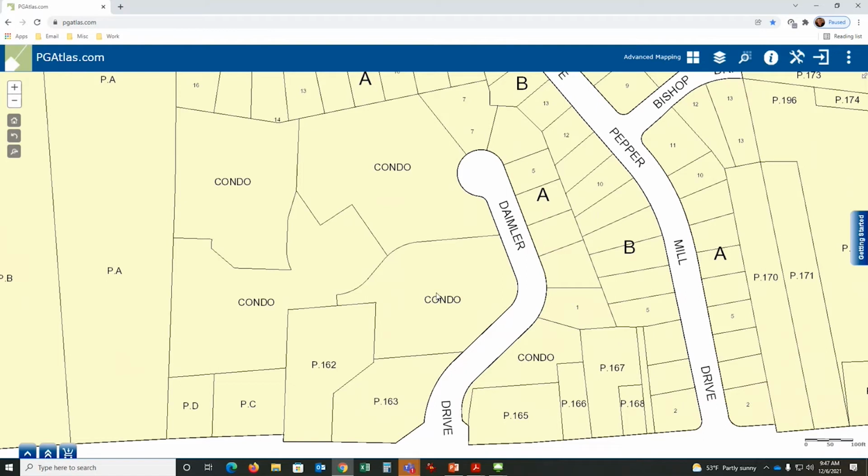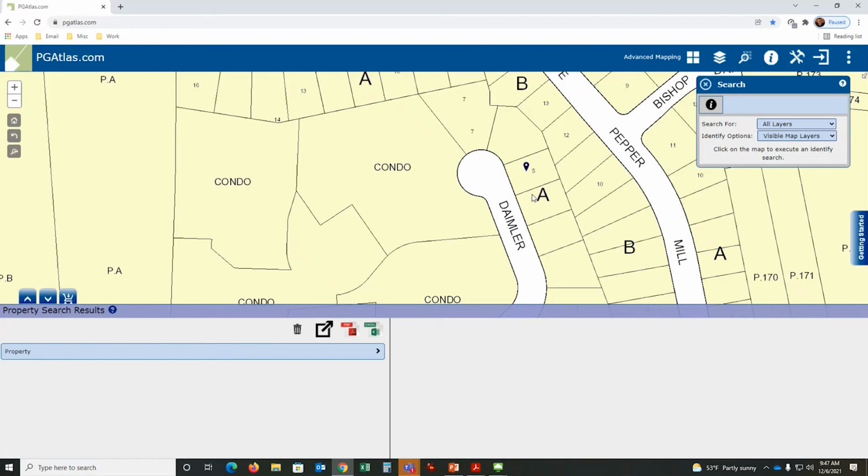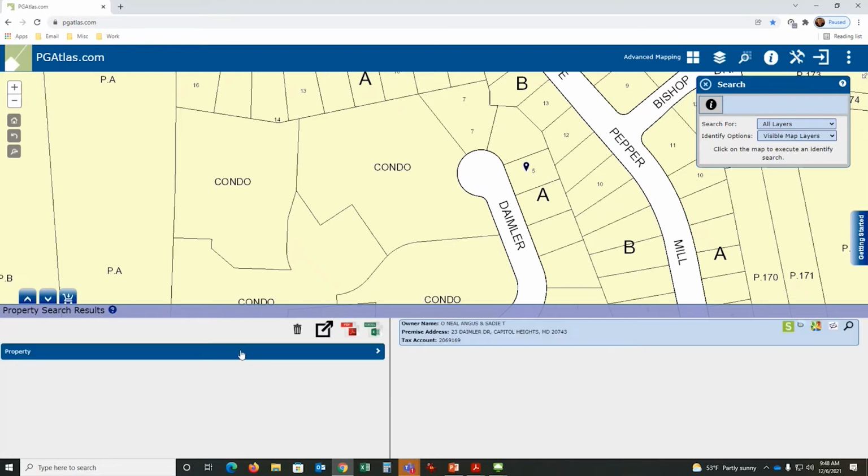Now, if we dive into the data and take a look at it, I'm going to come up here to the white circle with the blue eye. I'm going to click on that once, come over to the lot number 5, and click on this once. What do you see? Nothing. Well, what does that mean? Because the information is buried inside of here. If I click on this data, now it gives me the assessment data, the owner, premise address, and tax account for that property.